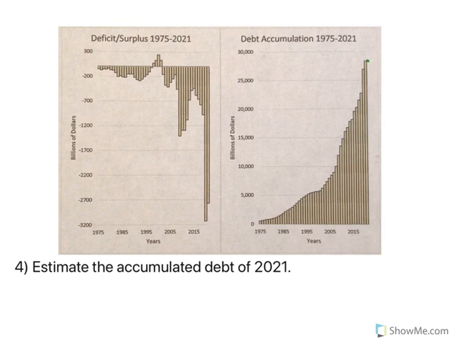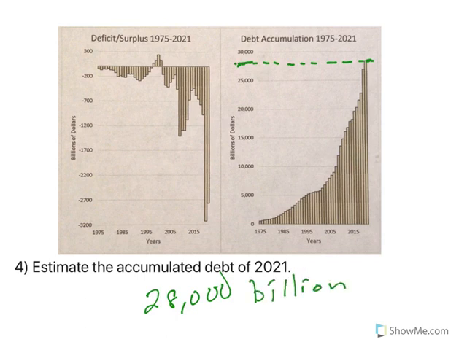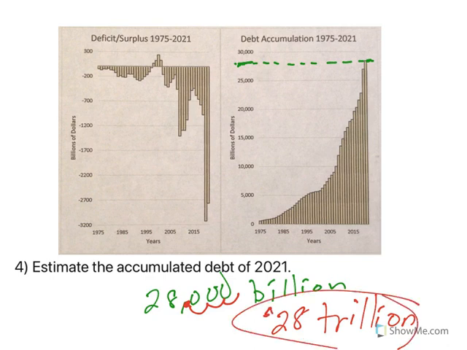And last question, estimate the accumulated debt of 2021. Okay, so accumulated debt, that's over here. So this bar, if I bring it over, we're looking at, I don't know, maybe 28,000. That's what it looks like, a little over halfway, and that's in billions. Now, I can say, well, if I go 3 places, let's move it another 3, I would get 28 trillion. So we are estimating that the debt of the U.S. federal government here is roughly $28 trillion in 2021.